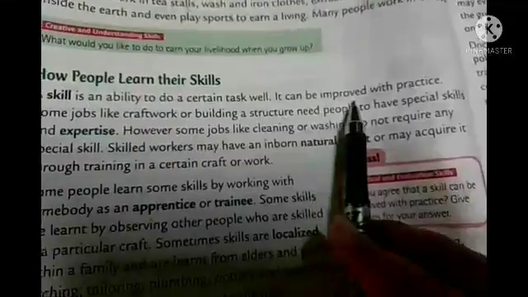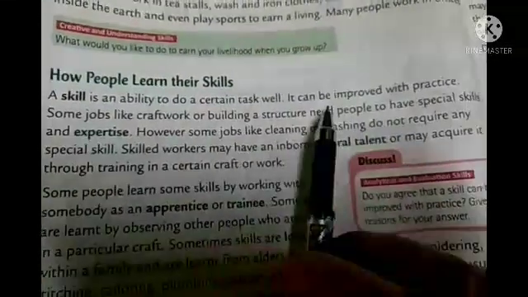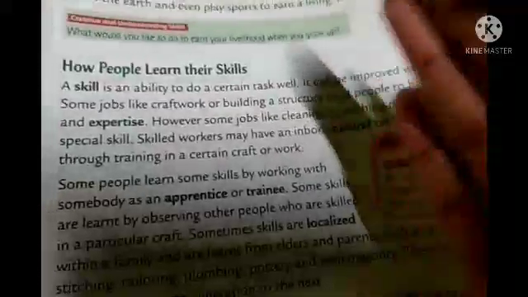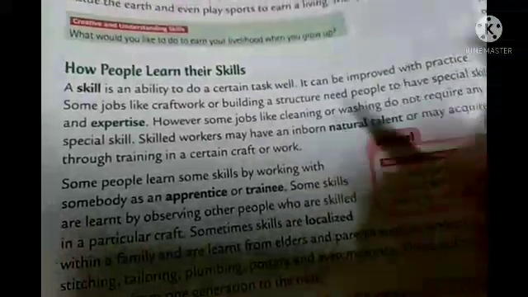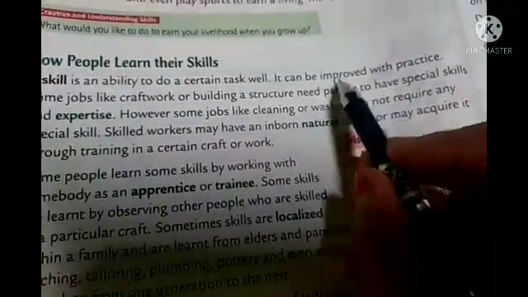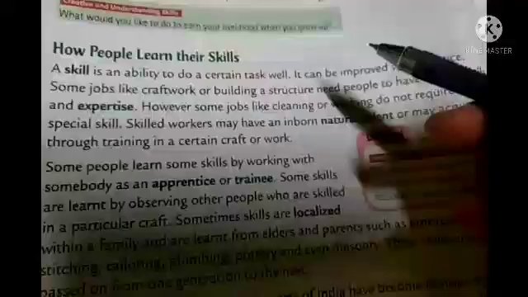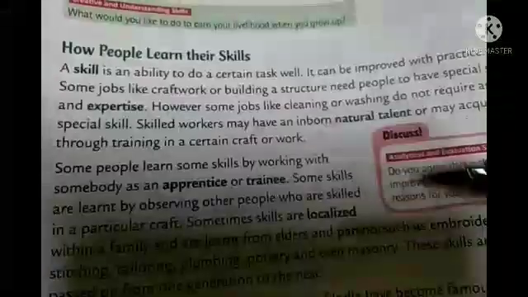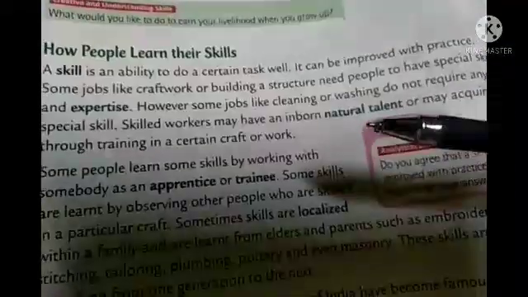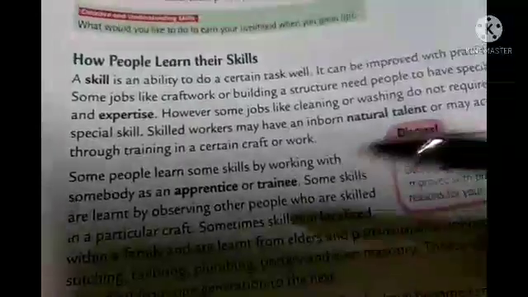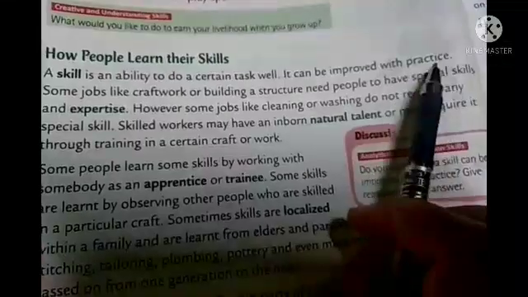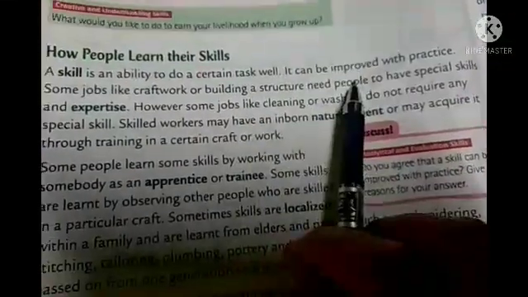It can be improved with practice. Suppose everyone is not an expert in everything, but that can be acquired, that can be learned, and if we do more and more practice, then we can improve it. As I told you in the case of maths, always do practice. Why do I say that? Because if you do practice, then you can improve yourself, and there will be fewer chances of any kind of mistake. So that is very, very important, not only for your study but also for doing other works.